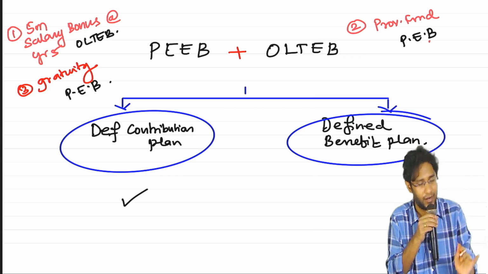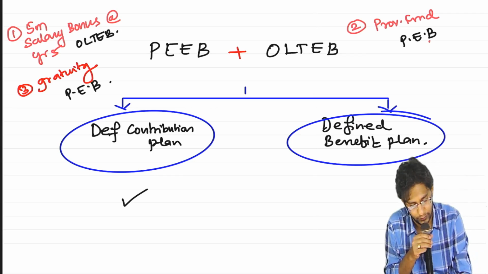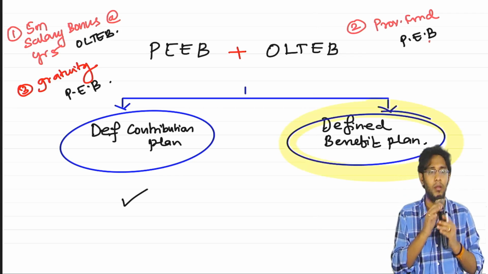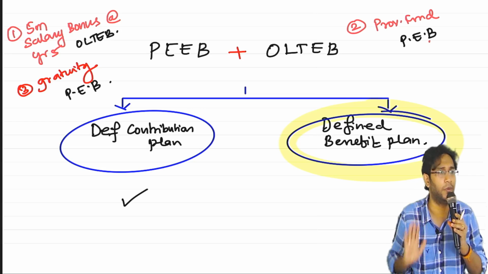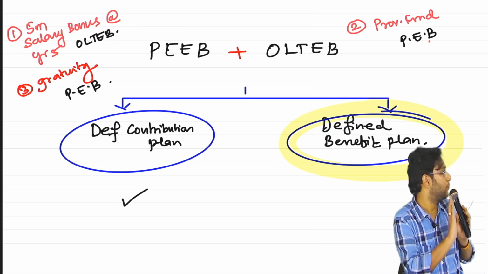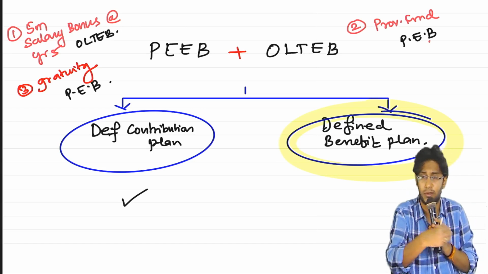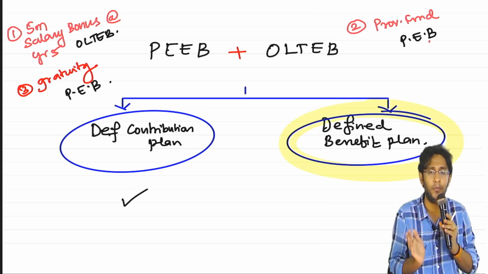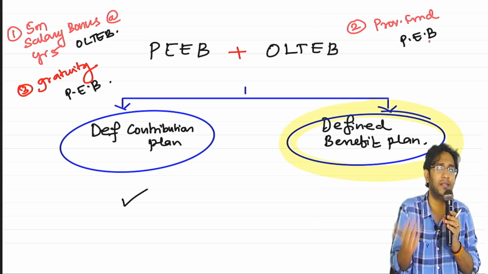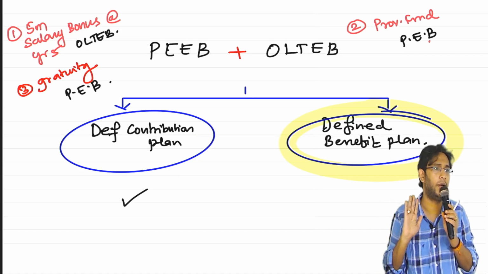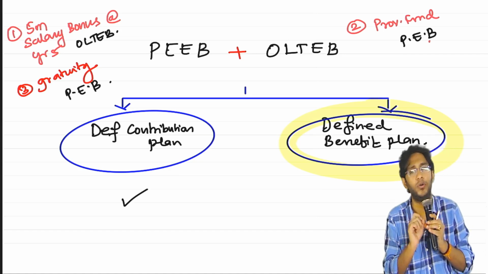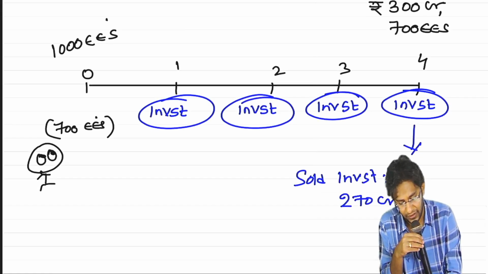The entire standard's hallmark is only this. If at all somebody does not like Ind AS 19, that should be because of defined benefit. So this is the biggest accounting. We'll first target this, finish this, then we'll come to defined contribution. And once that is also over, we'll go to termination benefits. That is our standard. Here now, how to do accounting for defined benefit plan?